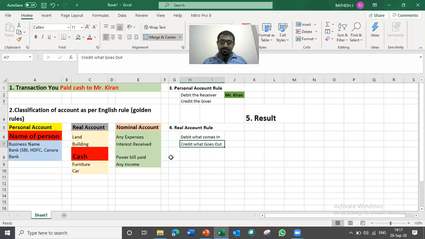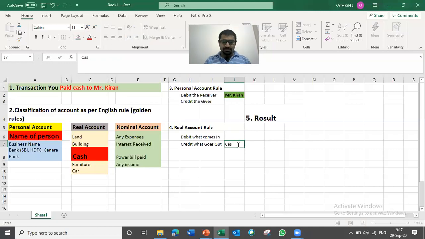Paid cash to Kiran. So cash is going out or coming in? Cash is going out, paid cash. So cash is going out from your business. Debit what comes in, credit what goes out. So cash will come in debit or credit? We need to identify. Already we applied the rule. As per our rule, cash is going out. So as per the real account rule, debit what comes in, credit what goes out. What is going out? Cash is going out. So cash will come under credit.